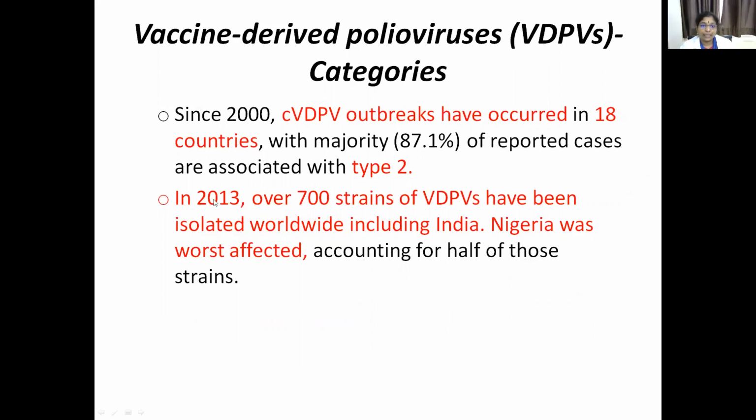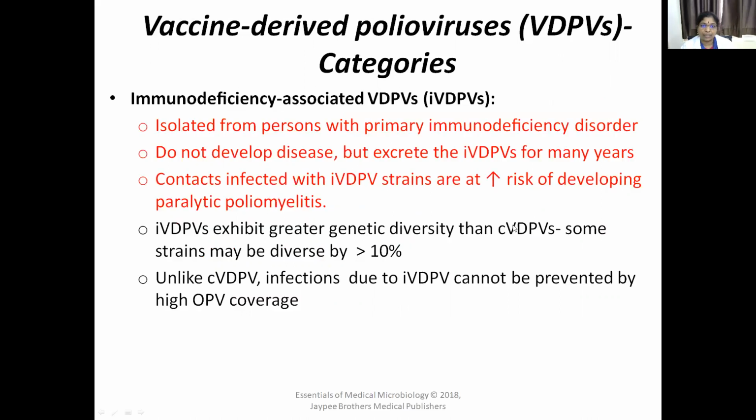In 2013, over 700 strains of these VDPVs were isolated worldwide, including India, and Nigeria was the worst affected. Even in India, we saw circulating VDPV in 2013, and Nigeria is the place where it is worst affected. That means a greater number of cases and strains were observed in Nigeria.